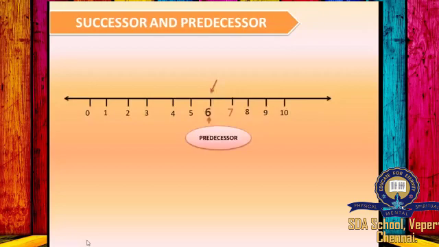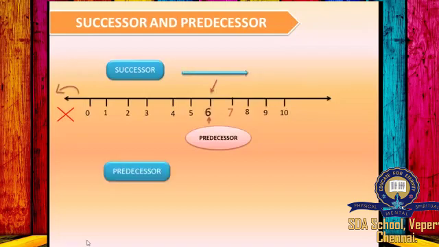So the number 6 is called the predecessor of the number 7, which is a whole number. Do we have a predecessor of 0? No, we don't have a predecessor of 0. Successor of a whole number lies just to the right of a number, and predecessor of a whole number